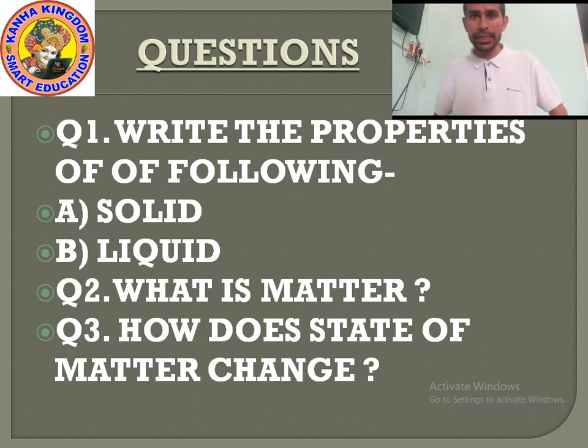Now, question number 3, how does state of matter change? When we heat a solid substance, it changes into liquid. When we heat liquid, it changes into gas. When a gas is cooled, it changes into liquid. When we cool it more, it again changes into solid. So, the state of matter can be changed by either heating or cooling.